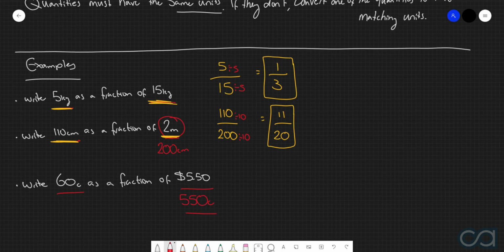Now let's have a look at the terminology of this question. It's saying to write 60 cents as a fraction of 550 cents. So the 60 is going to go on the top, and then 550 is going to go on the bottom. And now we want to simplify this fraction. We can divide both the top and bottom by 10, which then leaves us with 6 over 55. And so what this answer tells us is that 60 cents is 6/55ths of $5.50.